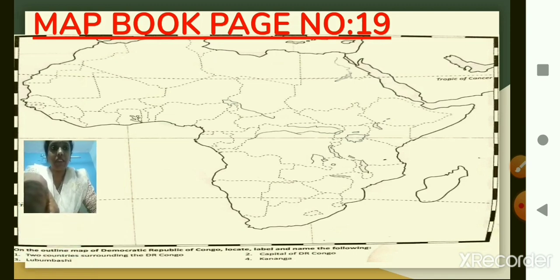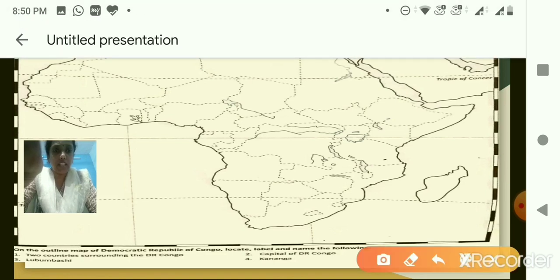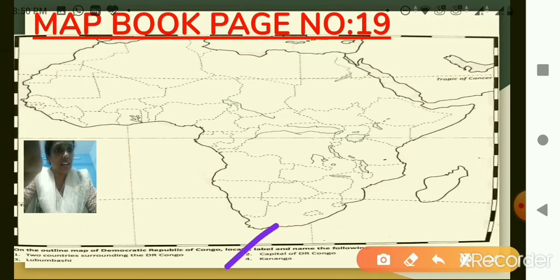Okay, and even questions are asked over here. On the outline map of the Democratic Republic of Congo, locate, label and answer the following. So these all you can locate on the map with the pencil. See that you do practice, okay, and keep this activity ready. How to submit, when to submit, I'll let you know.